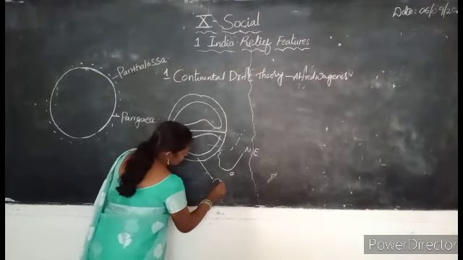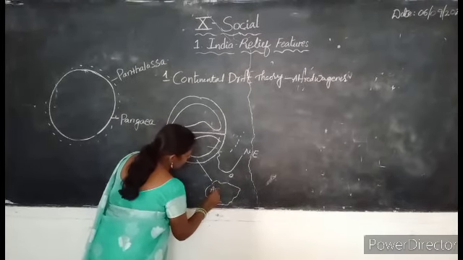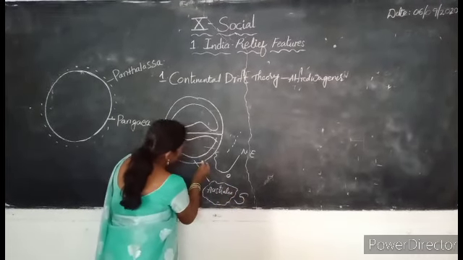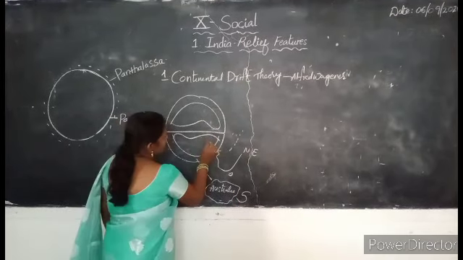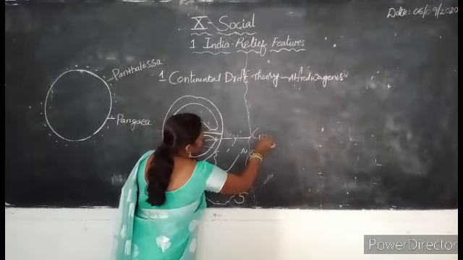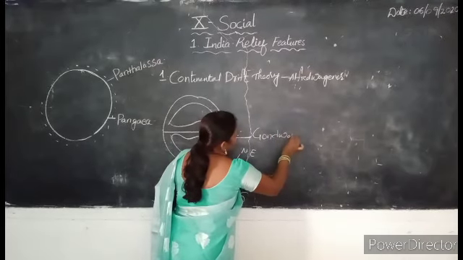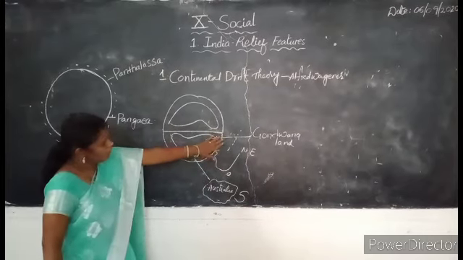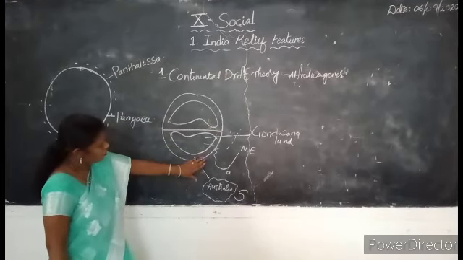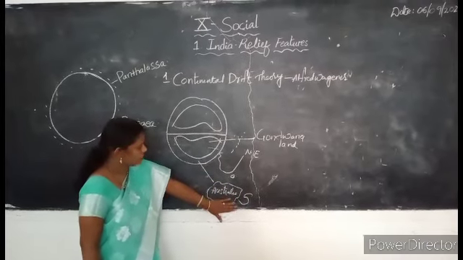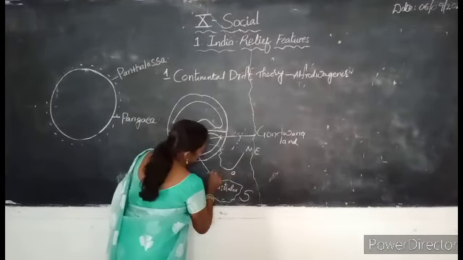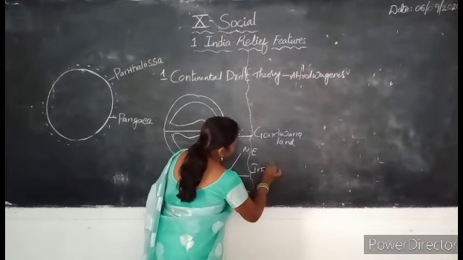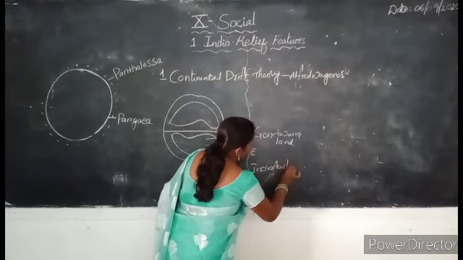Another continent, Australia, moved to the south of the Gondwana land. India moved to the north side, and Australia moved from the Gondwana land to the south side. So, here there is a formation of a plate. You can call it the Indian-Australian plate.